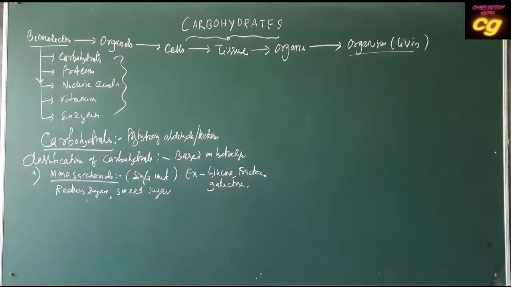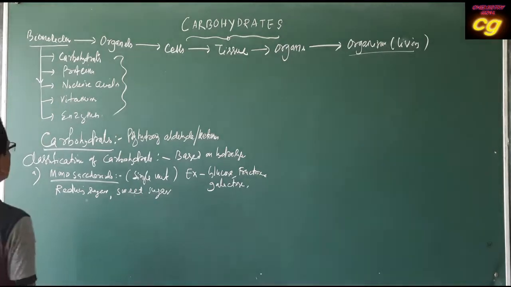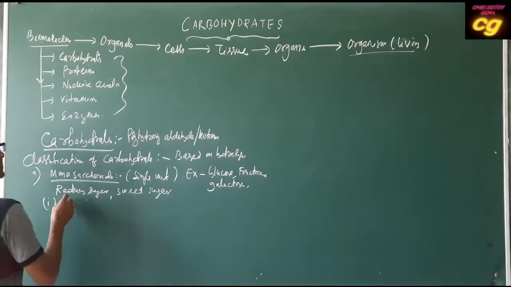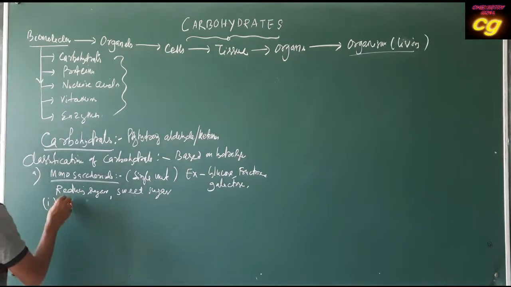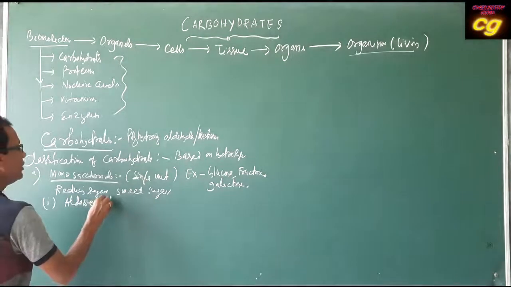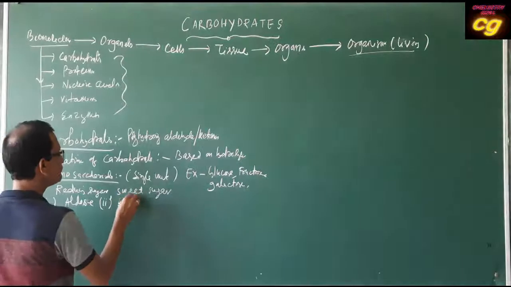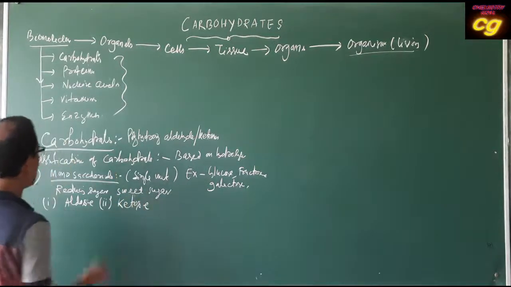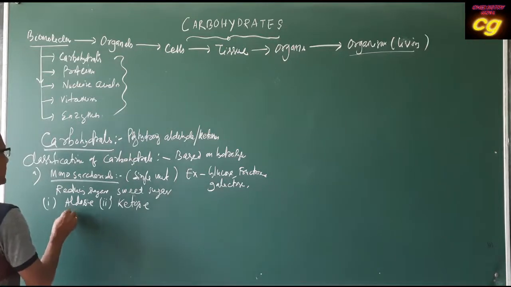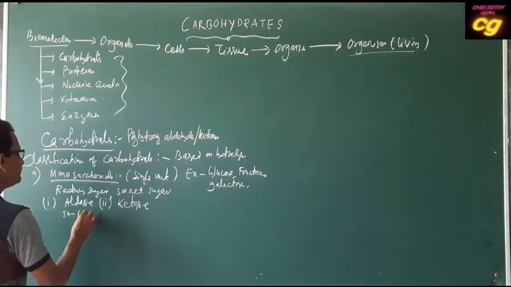Monosaccharides are of two types. They may be in the form of aldose or ketose. Aldose means having an aldehyde group. An example is glucose.